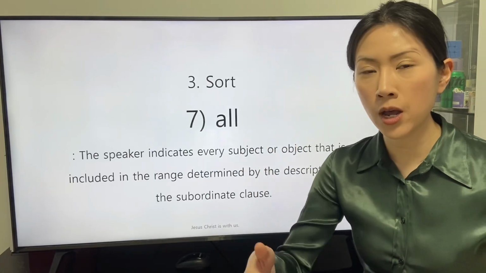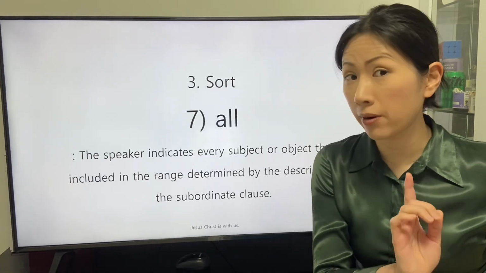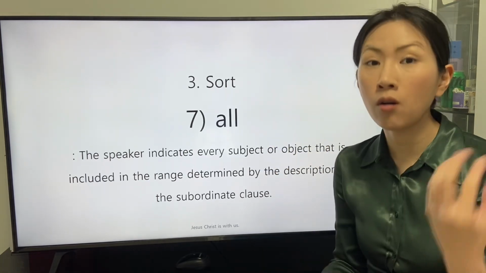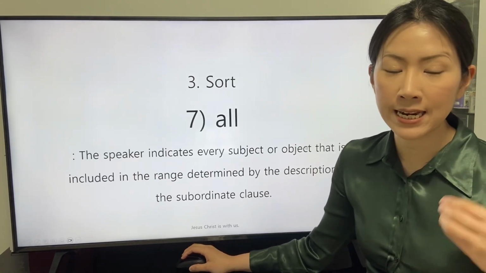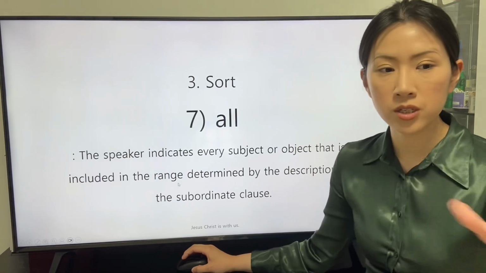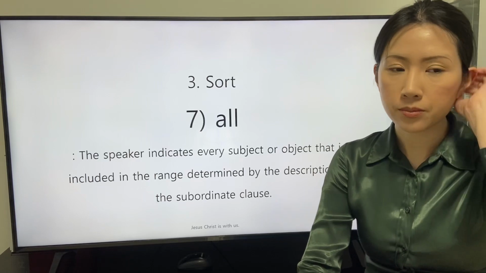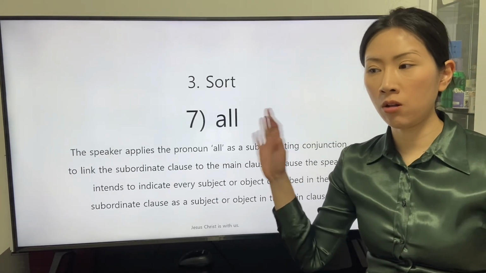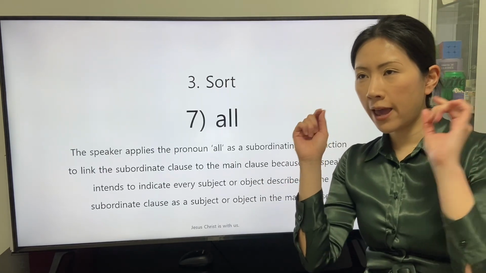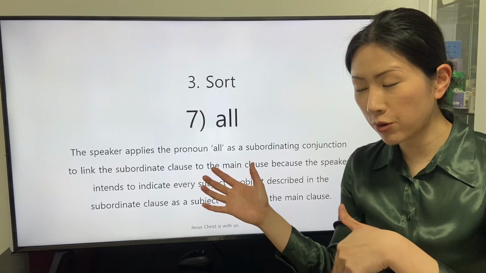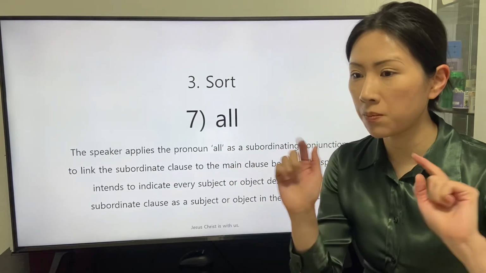The seventh pronoun as a subordinating conjunction to link the subordinate clause is the pronoun all. The speaker indicates every subject or object that is included in the range determined by the description in the subordinate clause. The pronoun all indicates every subject or object described in the subordinate clause to be the subject or object in the main clause.